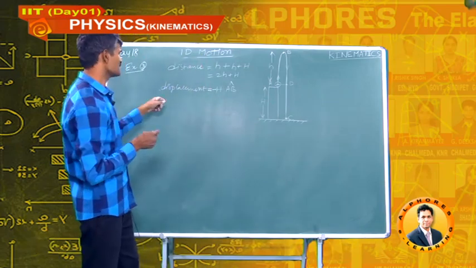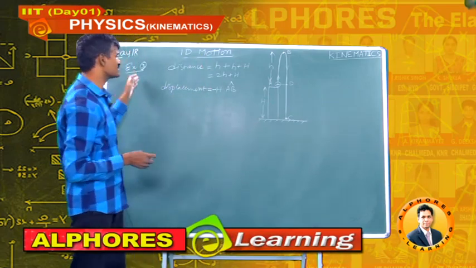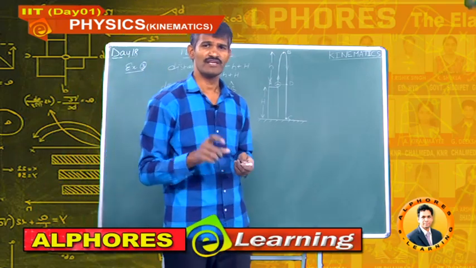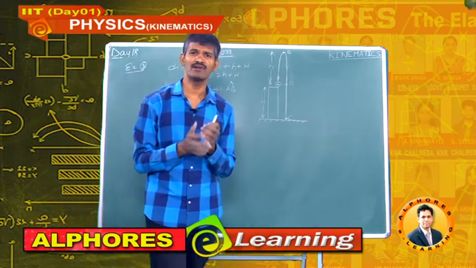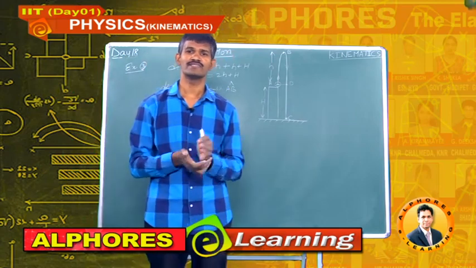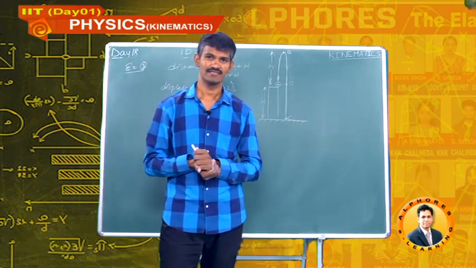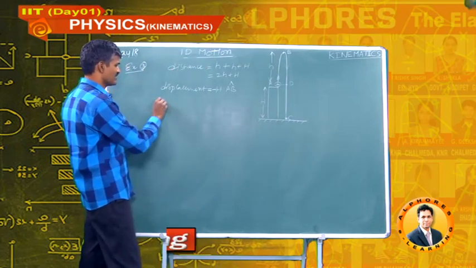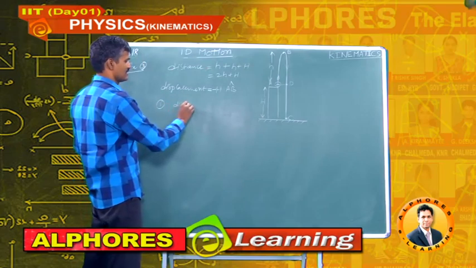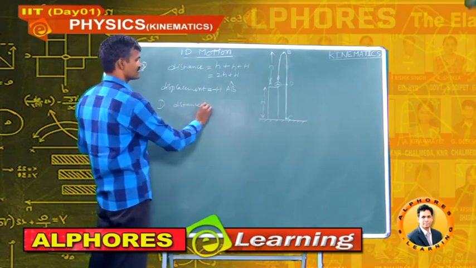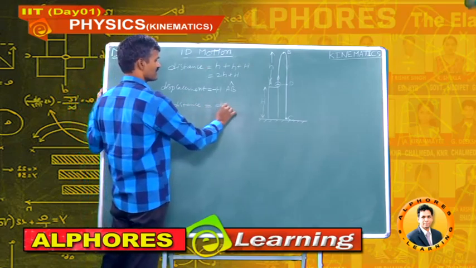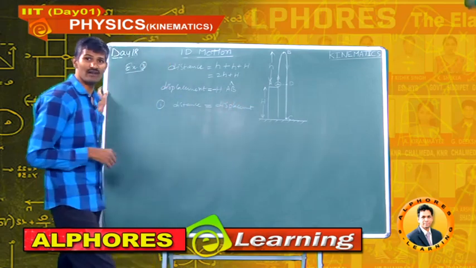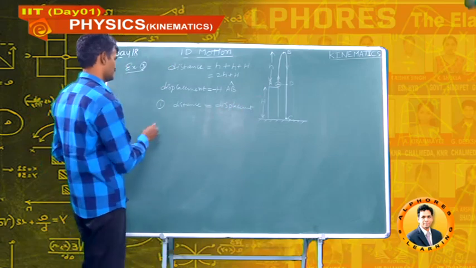Okay. So, from the above 3 examples, we can conclude some points. In the first example, distance travelled by the body is equal to displacement of the body. That is, in a straight line motion, distance is always equal to displacement.